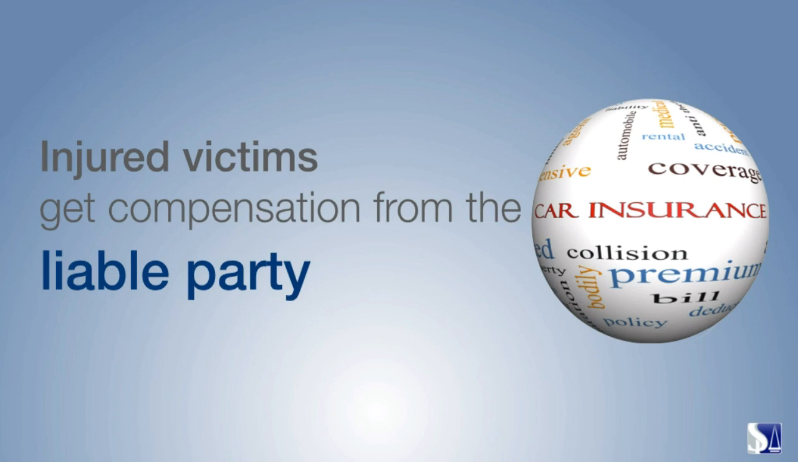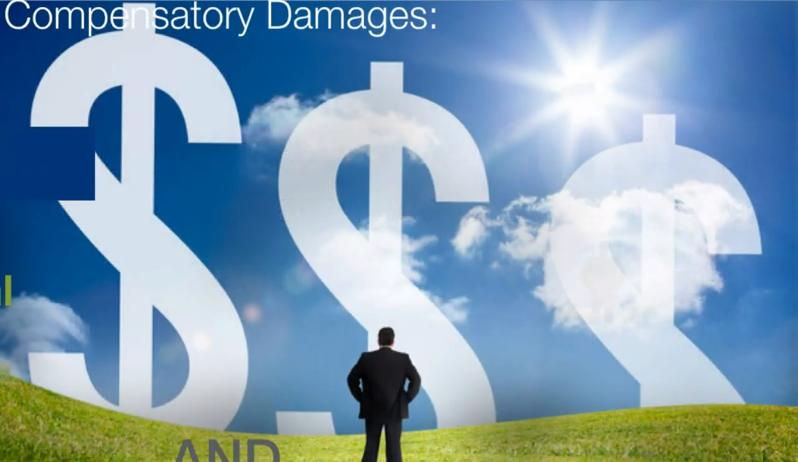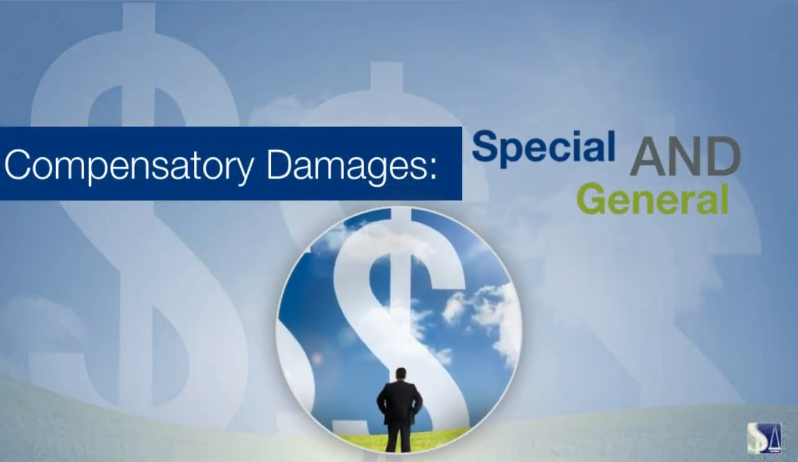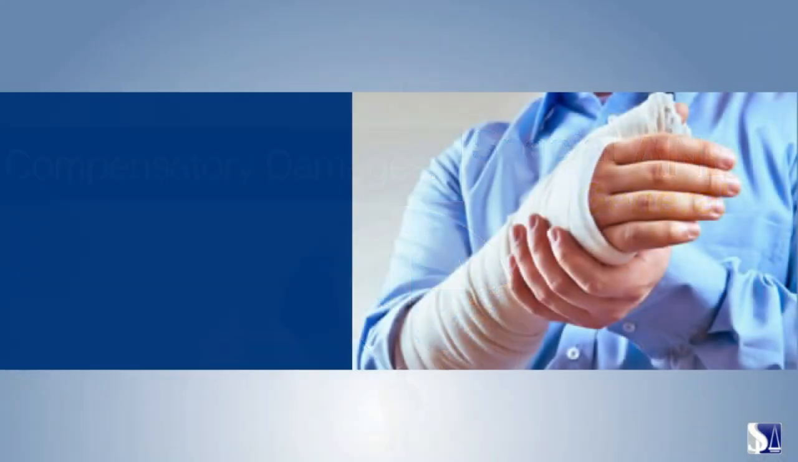The financial and personal losses suffered by accident victims are collectively known as compensatory damages. They are divided into two main categories, special and general damages. They are designed to return a victim to the position they were in prior to the injury, which is also known as making the victim whole.